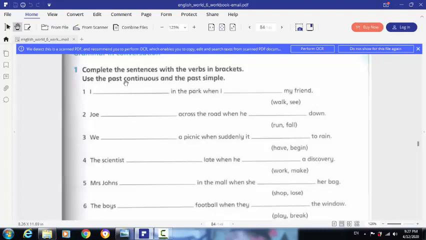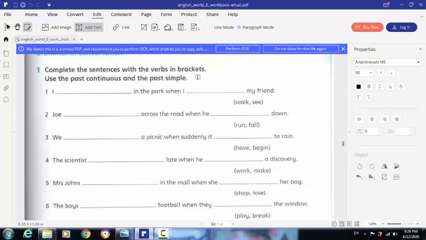We should use the past continuous and the past simple to complete each sentence. In each sentence we have 2 verbs. One should be the past continuous, and the other should be the past simple. Here I'm going to write the form of the structure that we are going to follow.